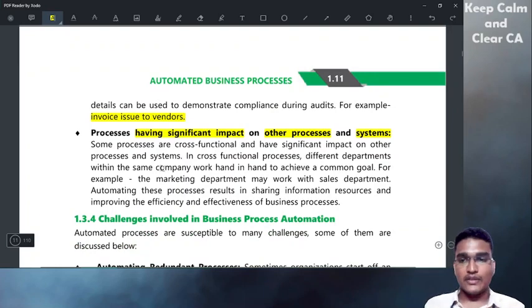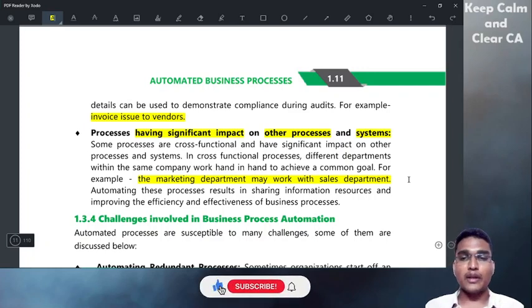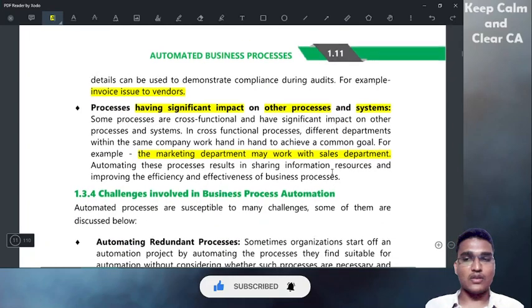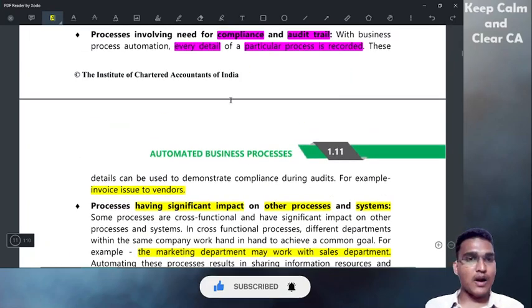An example here is different departments within a company working together. For example, the marketing department may work with the sales department. Automating these processes results in sharing information and resources and improves efficiency. Based upon the marketing department's work, the sales department will coordinate, make a proper understanding, and improve the sales. That's all. This is part one.